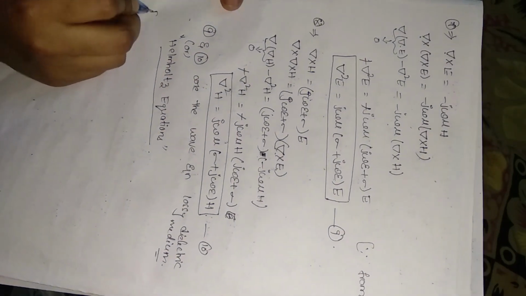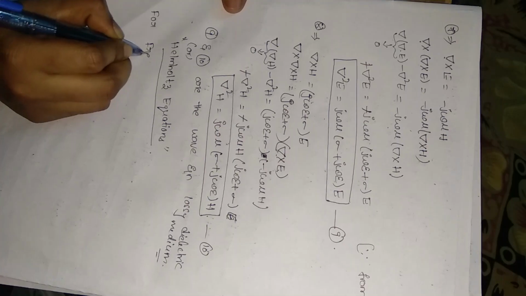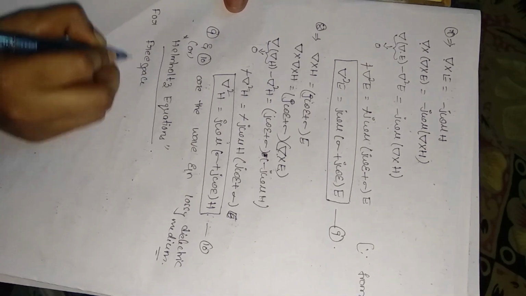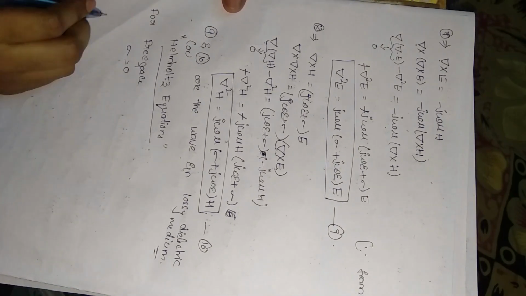So for free space, the conductivity sigma is equal to 0.